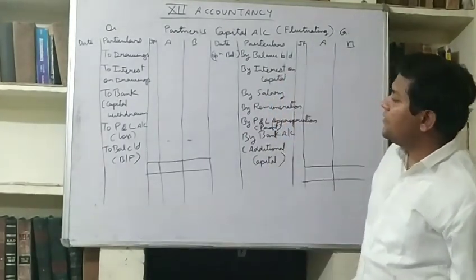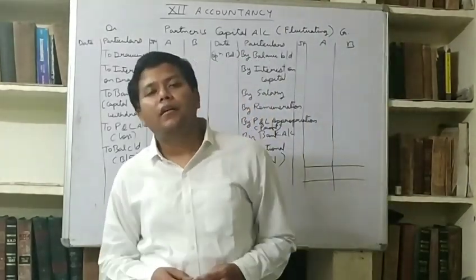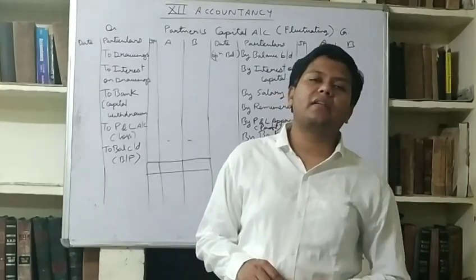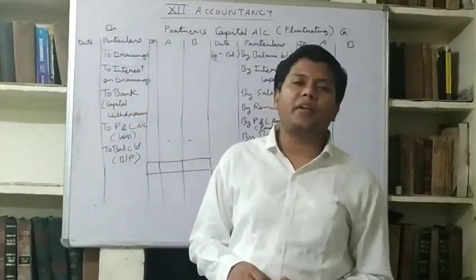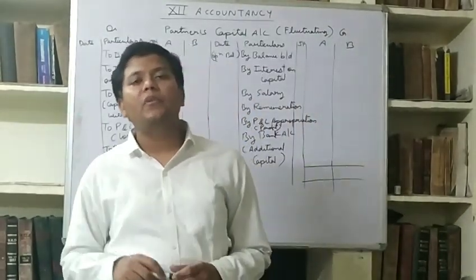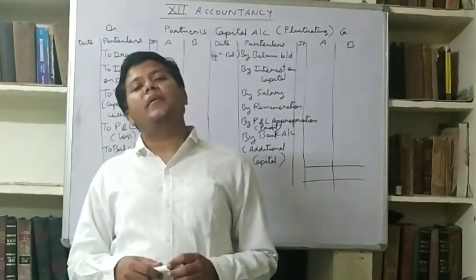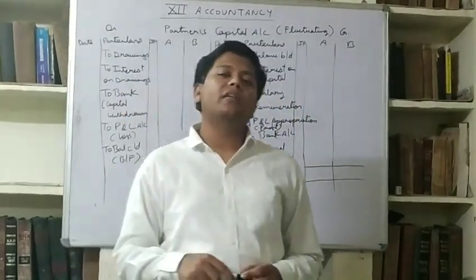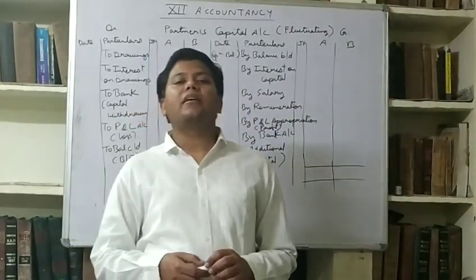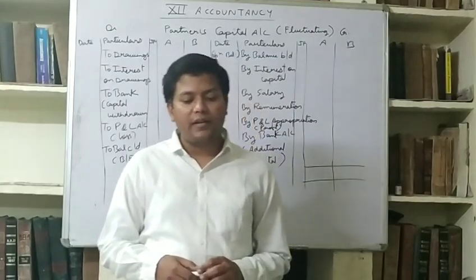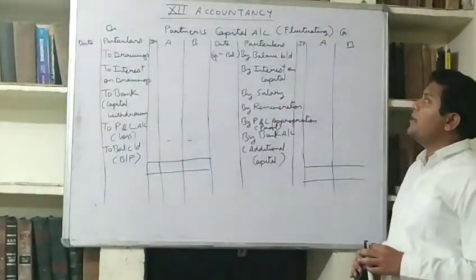So you may be thinking that where is interest on loan? Interest on loan is neither recorded in partners capital account. Interest on loan is different thing. Interest on loan is not related to capital. Either it is paid off in cash to them, other entry will be passed, and if it is not paid off in cash, it will be outstanding, or it will be added to their loan account. Loan accounts are prepared separately from capital. In capital account, interest on loan is not recorded. Remember it.